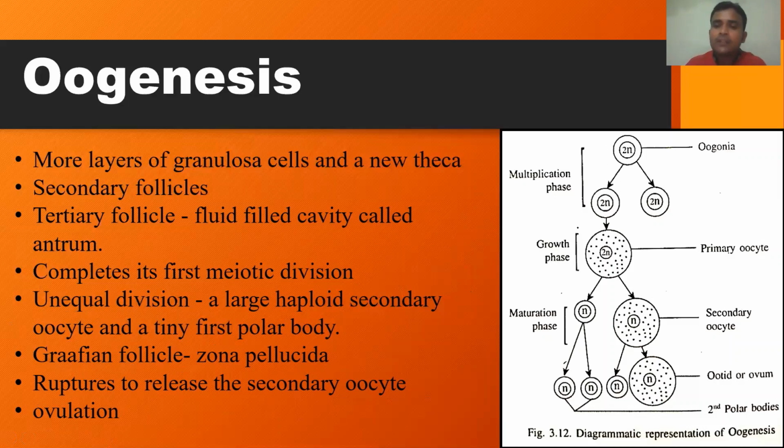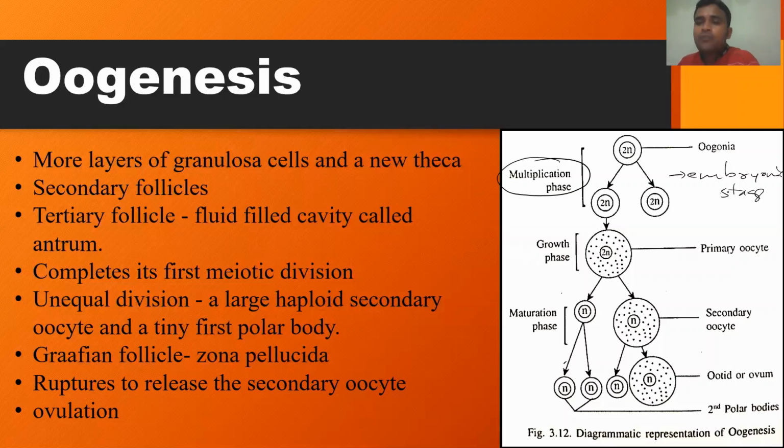In the schematic representation, the development of the primary follicle, secondary follicle, tertiary follicle, etc. are not given. Only the division process, the process of gamete formation, is mentioned here. So this is oogonia, the phase of multiplication that occurs during the embryonic stage itself.